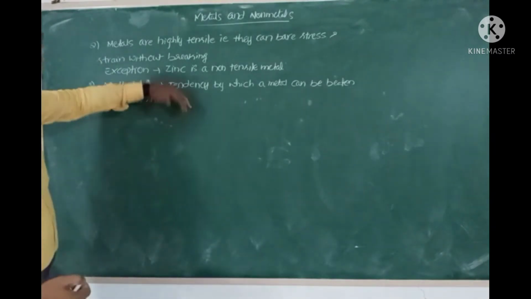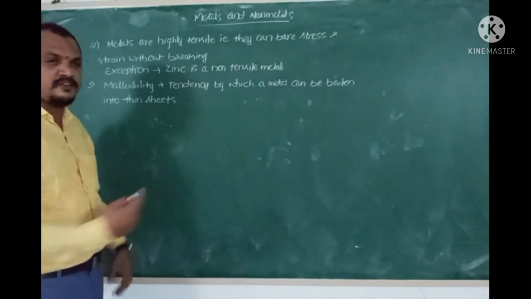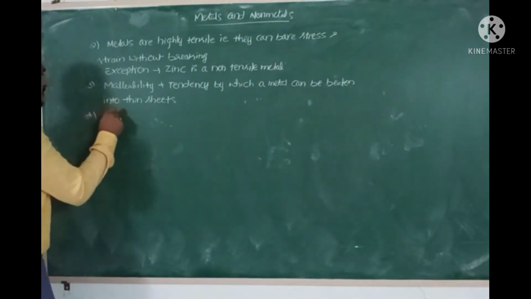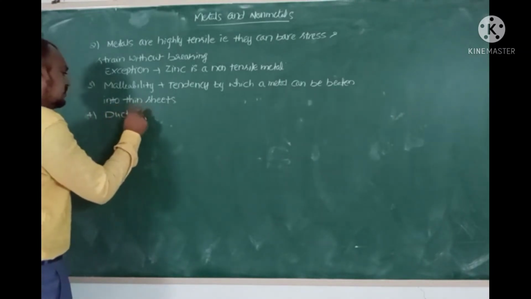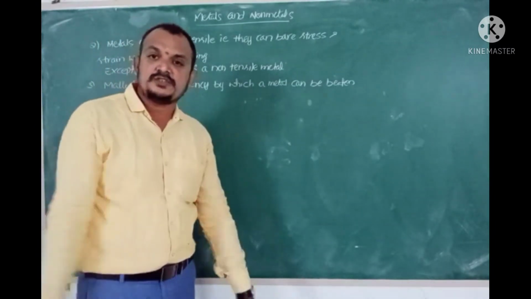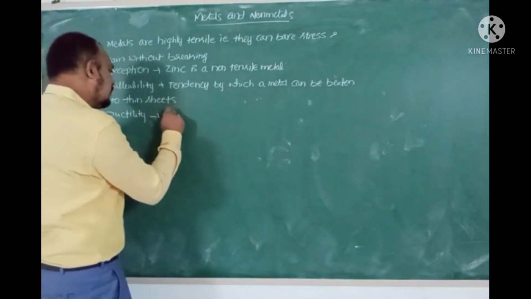So, the exception will be zinc. As it is non-tensile, it will not be malleable. Then the fourth property is ductility. This is nothing but the tendency by which a metal can be drawn into thin wires.